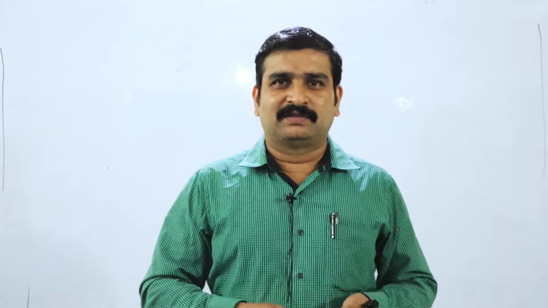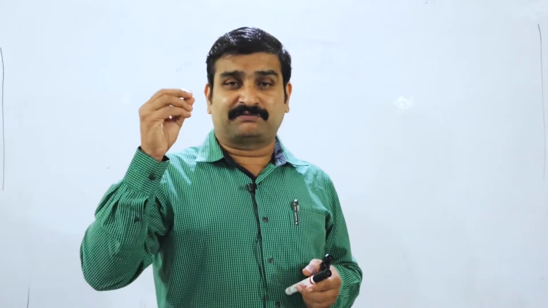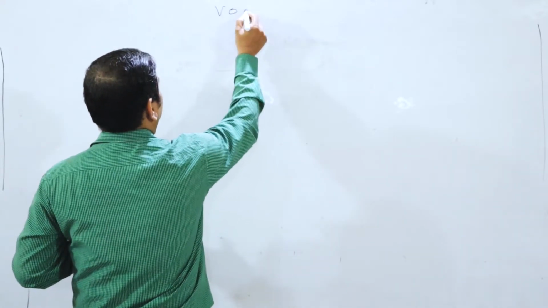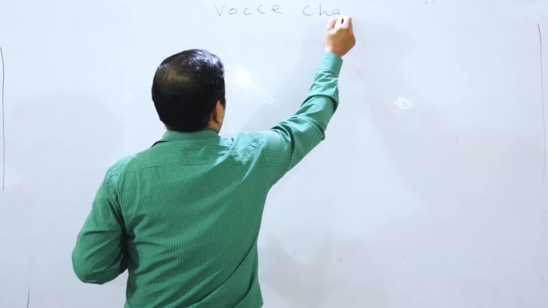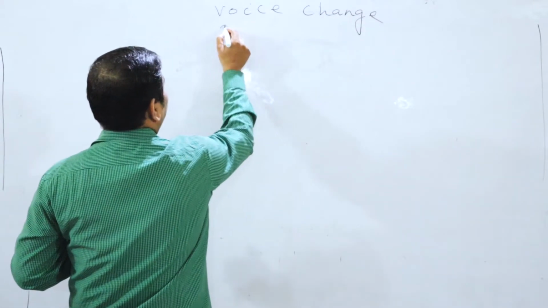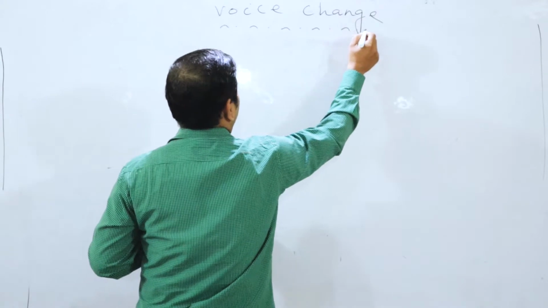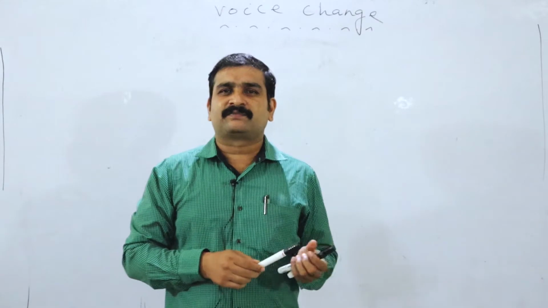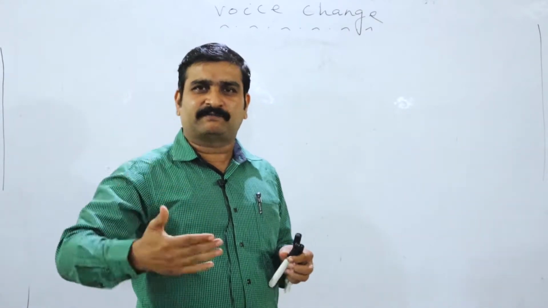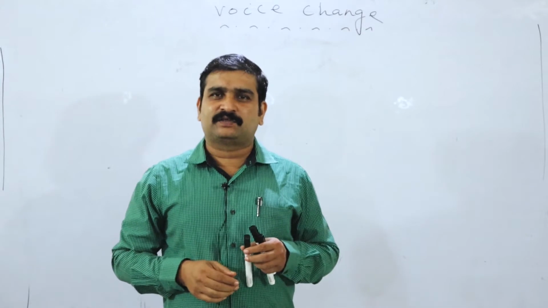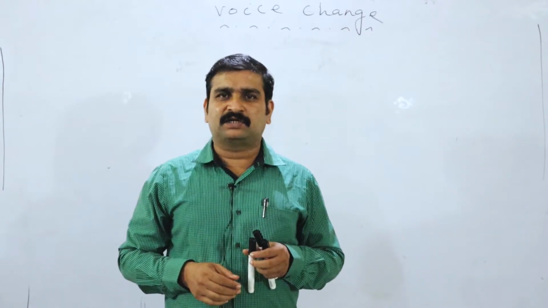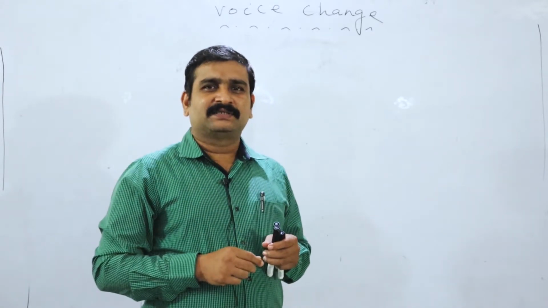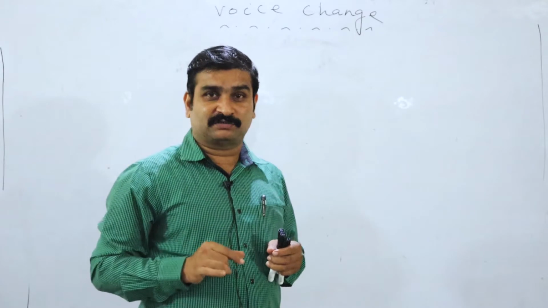I told you there is a need of voice change because in active voice we emphasize the person, the agent, the doer. In passive voice, we emphasize the work, not the person.